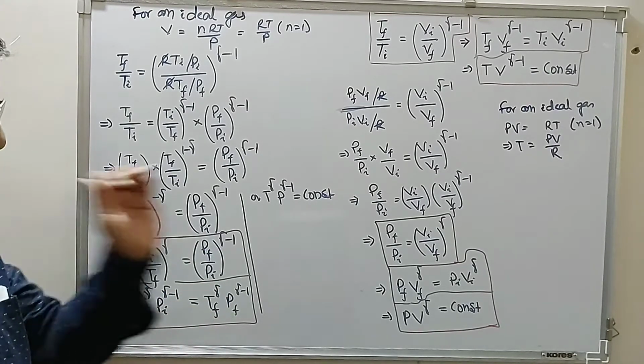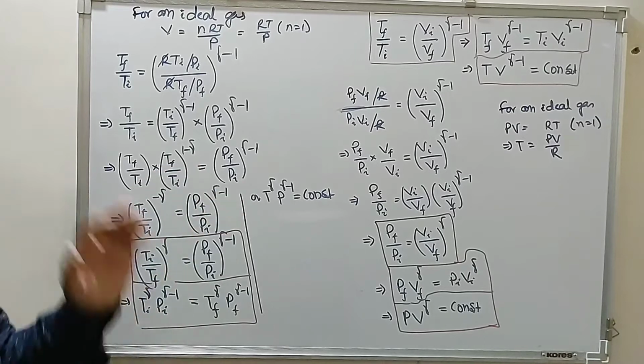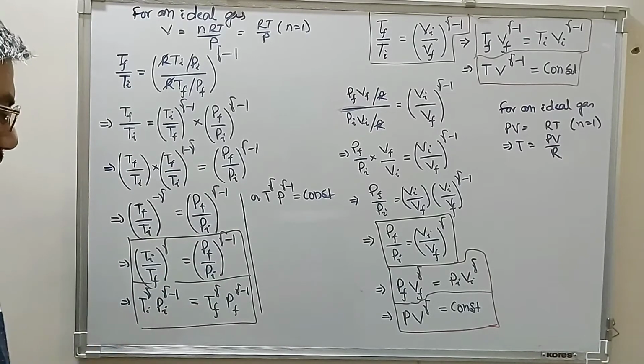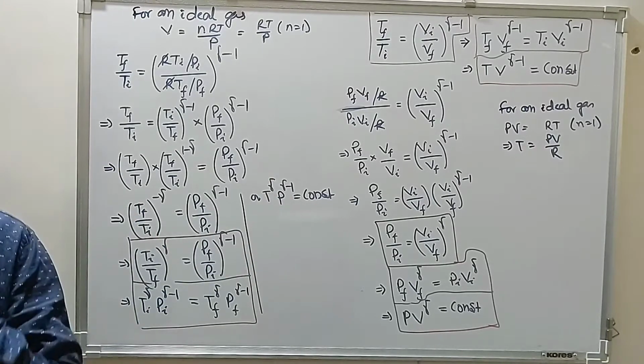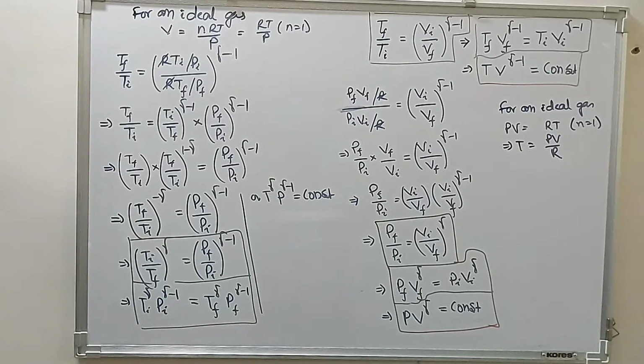Now once we define this relationship between the various parameters, that is temperature-volume, pressure-volume or temperature-pressure, we have to find the expression of the work done.